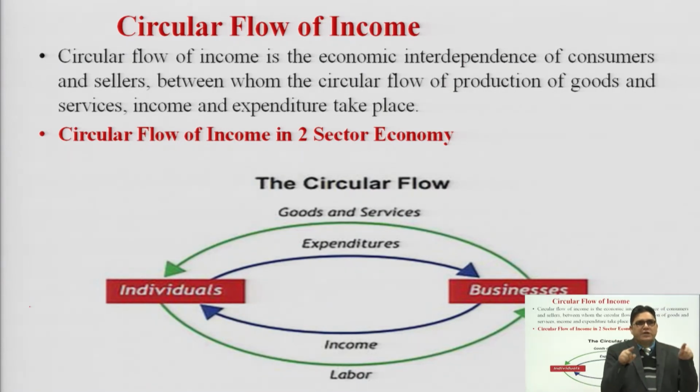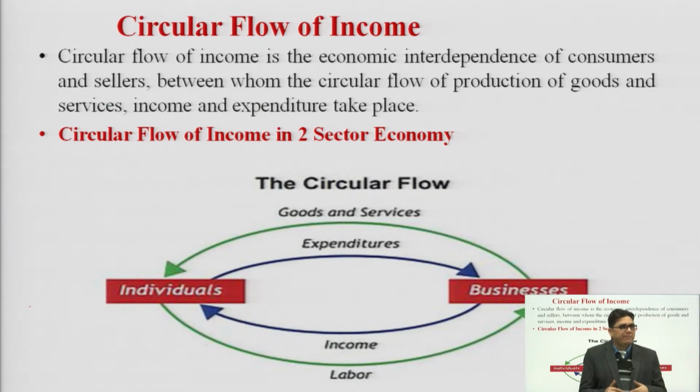So during this COVID-19, or when economies are facing certain problems, governments and central banks are trying to maximize the circular flow of income, to infuse maximum money into the economy, so that businessmen, investors and companies do not face any shortage of funds.